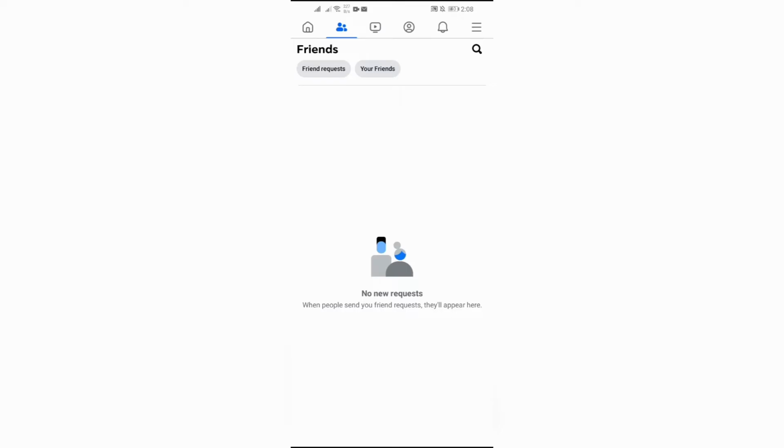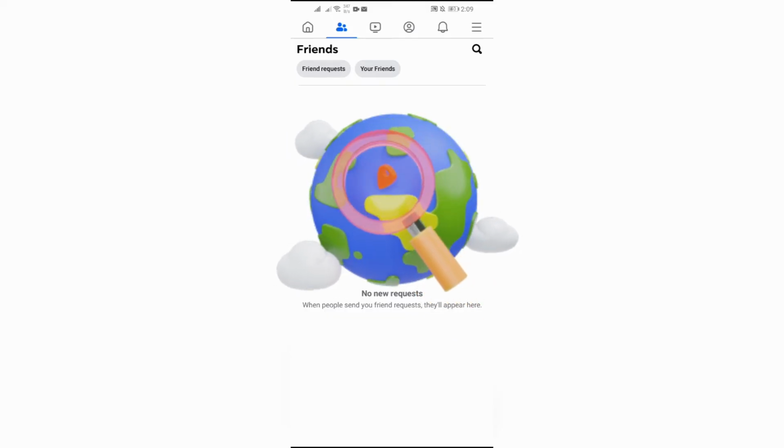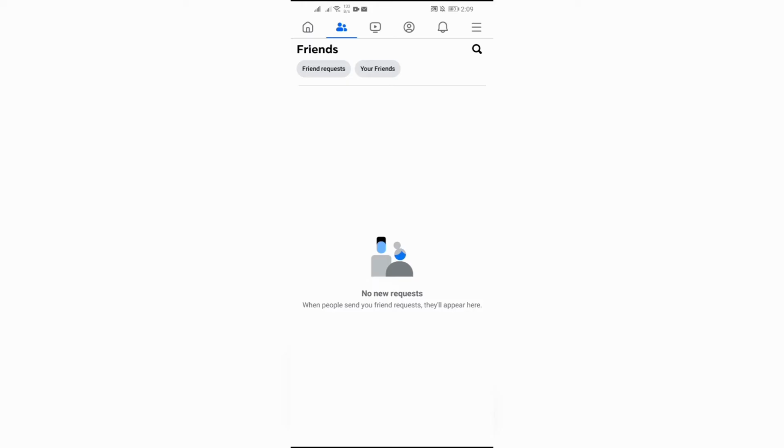Let's make it simple. Actually, the Facebook algorithm looks at your current city and school or work. It is called your profile information and networks. Depending on this, Facebook will suggest friends nearby you, and also considers your Facebook activity, like joining groups or being tagged in photos or posts that are similar to other people's. There are high chances that Facebook will recommend those friends to you. That is called friend suggestion.